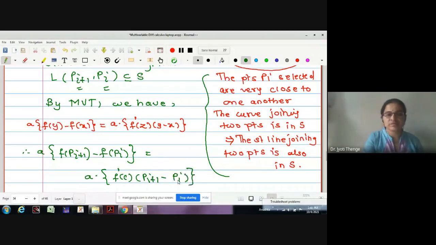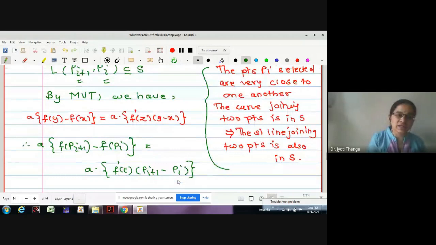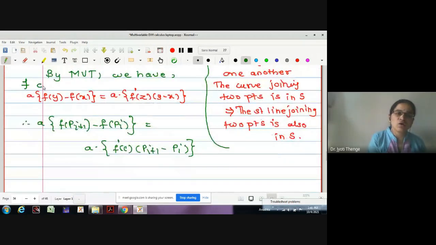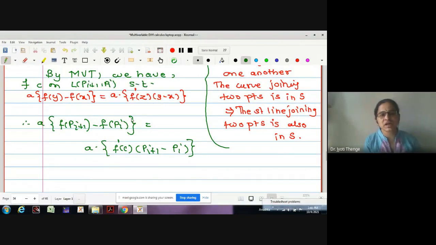By mean value theorem, one can say there exists C on L of P(i+1) to Pi, which is the point C we have assumed, which is going to lie on the line segment joining the 2 points P(i+1) and Pi.